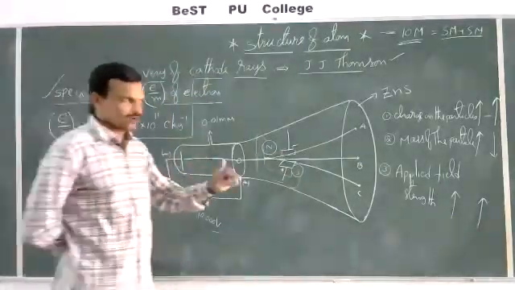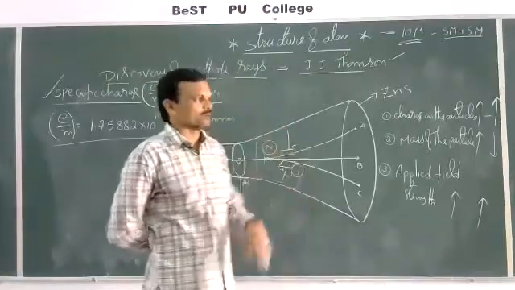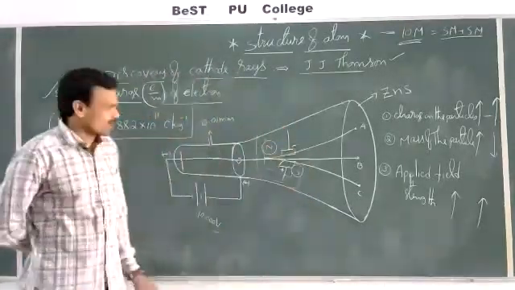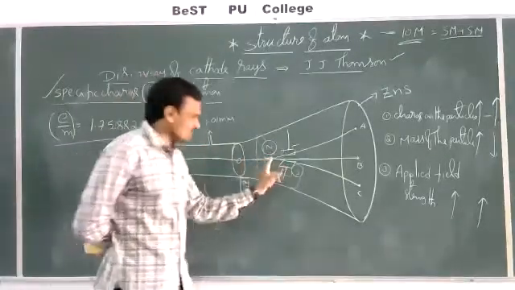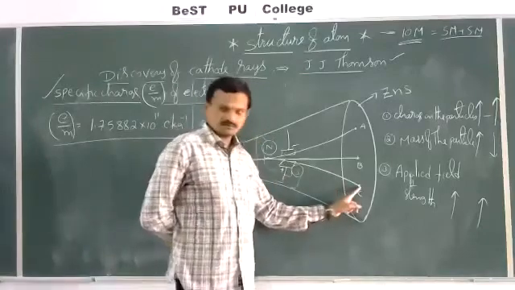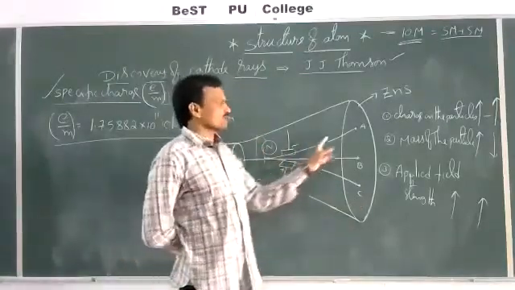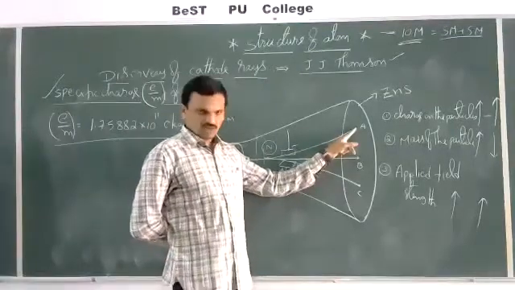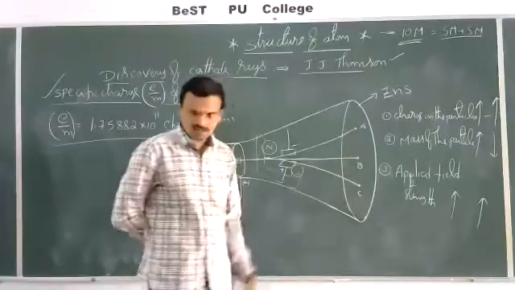So path of cathode rays, electric field, magnetic field, if you compare any two, are mutually perpendicular to each other. And if only electric field is applied, then cathode rays are deflected towards point C. If only magnetic field is applied, then cathode rays are deflected towards point A. Then the maximum deflection is between A and C.